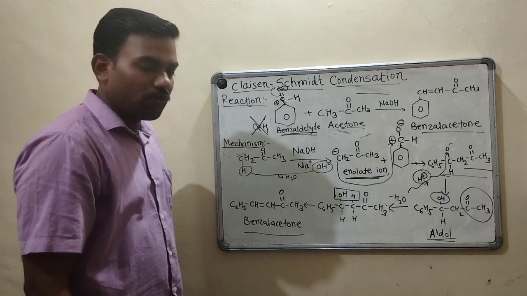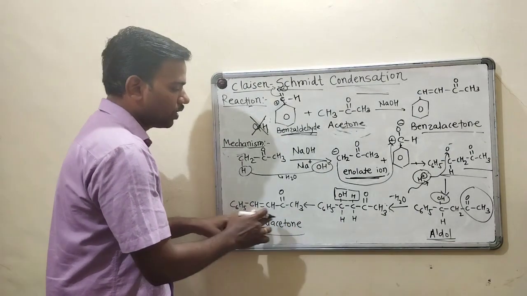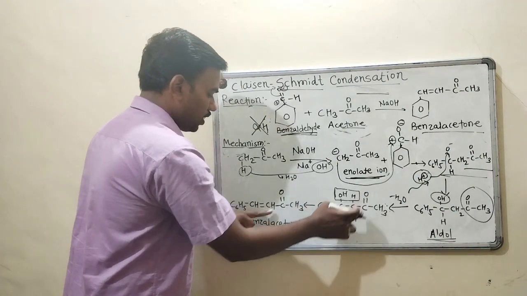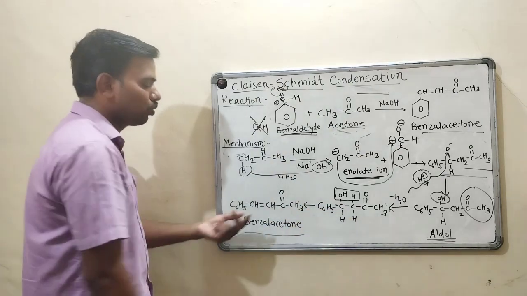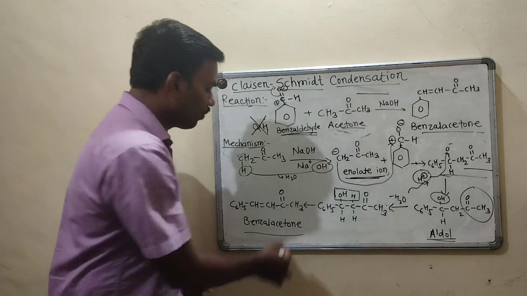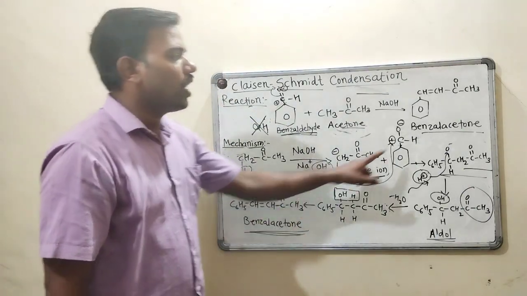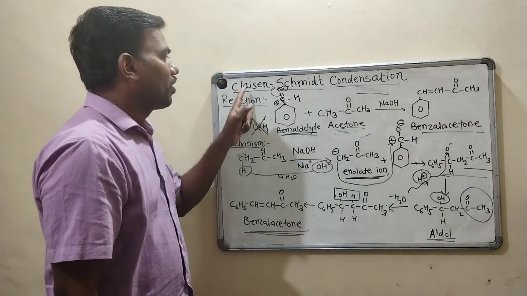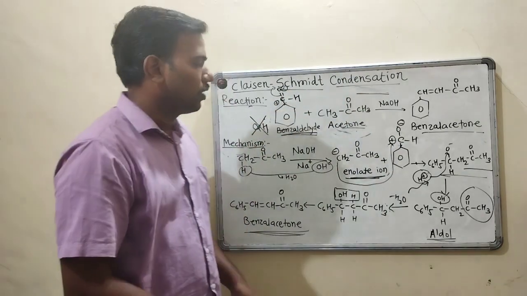So what will be the further structure? C6H5, this is your aromatic ring, CH, C double bond O, CH3. Here we get a double bond due to the valency of this carbon. So finally we will get benzyl acetone. So this is Claisen-Schmidt condensation.